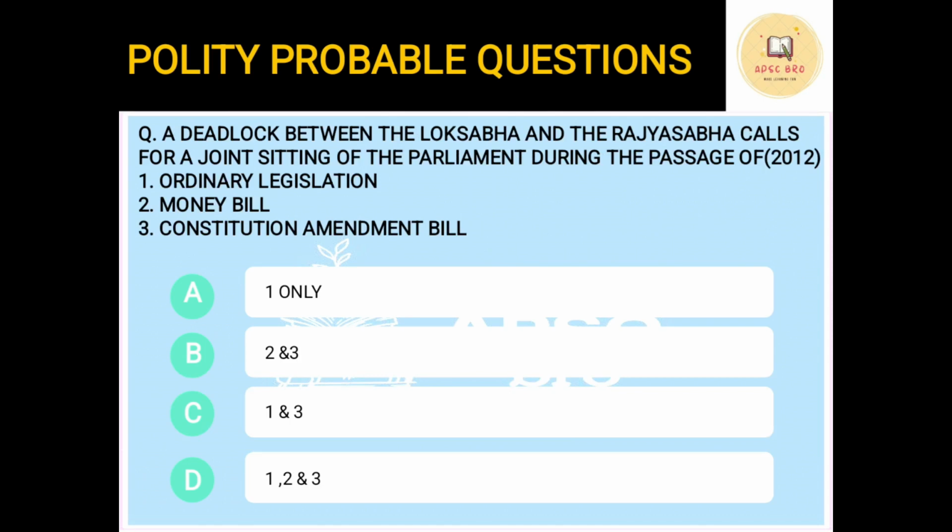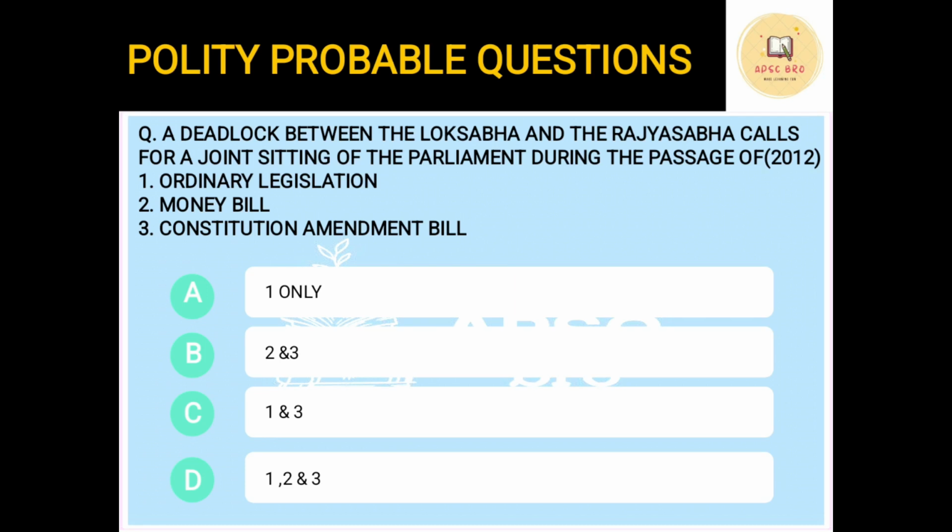Okay, next question. A deadlock between the Lok Sabha and Rajya Sabha calls for a joint sitting of the parliament during the passage of, they are asking you. Suppose there is a bill which was introduced in the Lok Sabha, they pass it and send it to Rajya Sabha. Now the Rajya Sabha either can reject it or will not give their decision. If there is that sort of deadlock, then the parliament can call for a joint sitting, so that both the houses can come together and then decide what to do with the bill.